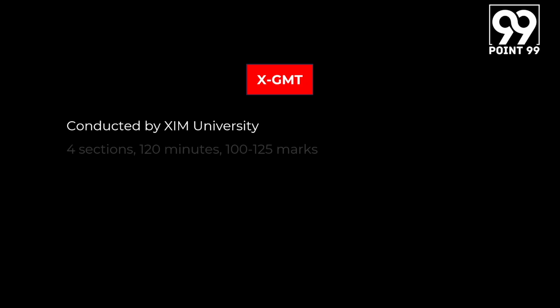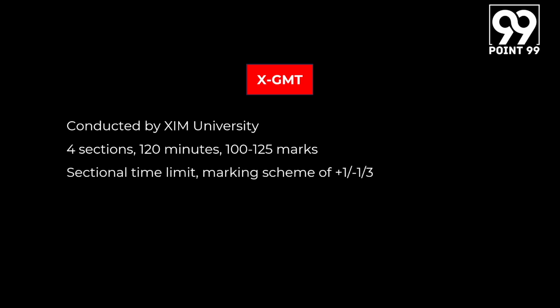The penultimate test that we are going to cover is the XGMT. Now, XGMT is conducted by XIM University, so Xavier's Institute of Management. In addition to considering the CAT, the XAT also considers the XGMT. This test consists of 4 sections to be solved in 120 minutes and the testing ranges from 100 marks to 125 marks from year to year. There is a sectional time limit and there is a marking scheme of +1 for every correct answer and -1/3 for every incorrect answer.